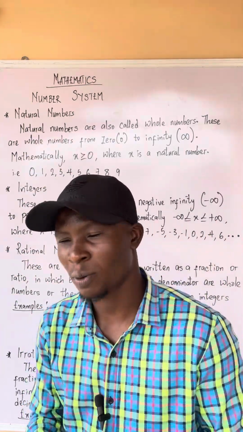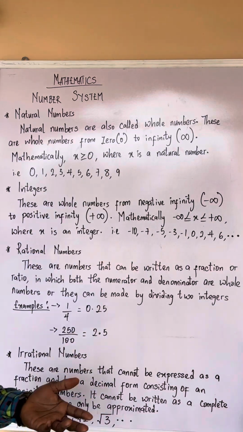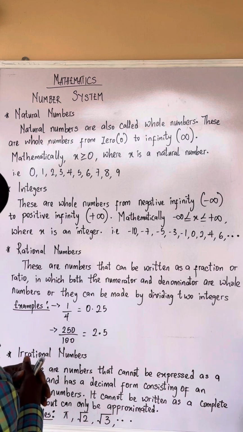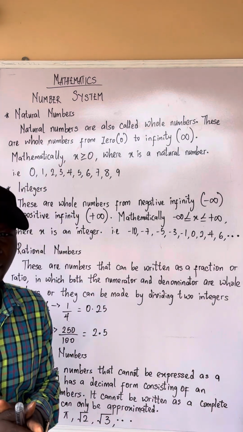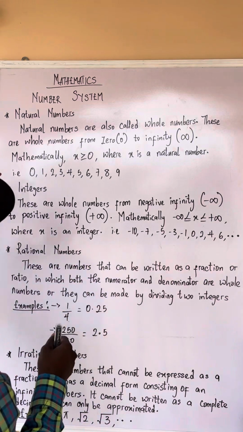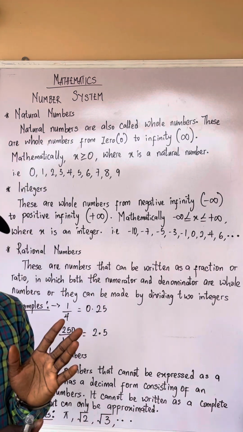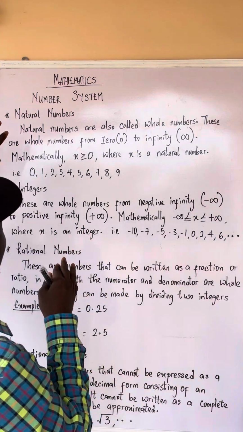And what is natural numbers? Natural numbers are also called whole numbers. Now, these are whole numbers from 0 to infinity. Don't forget, I'm going to tell you the difference between natural numbers and integers. They look alike, but they are not the same. So I'll be telling you the difference.